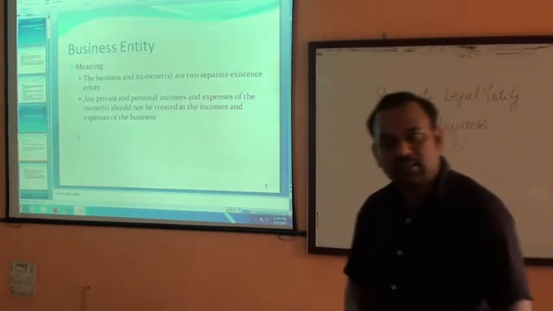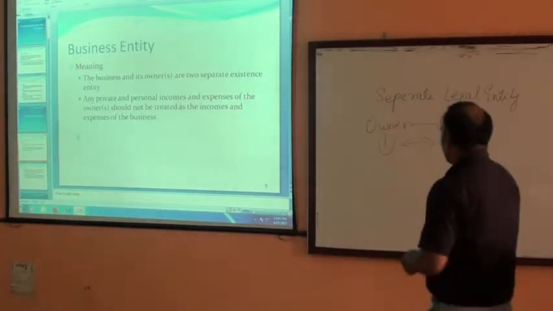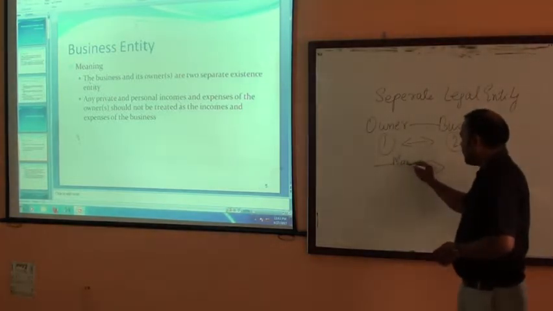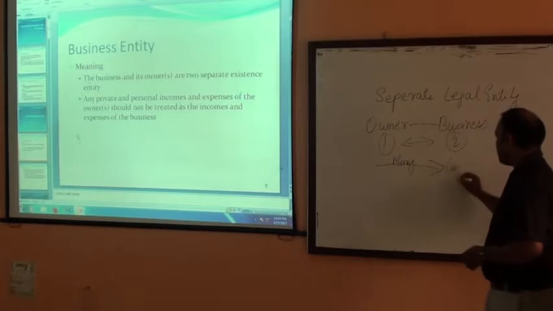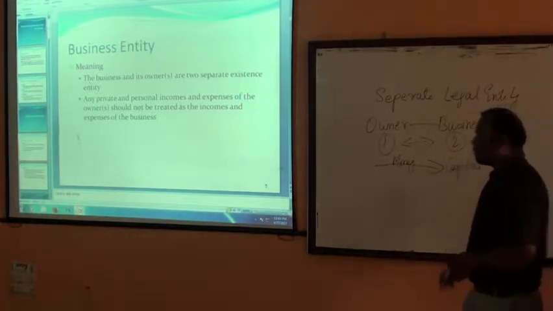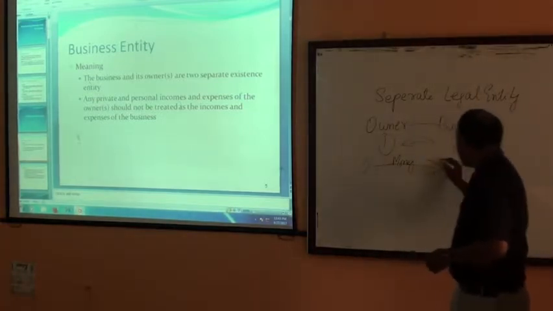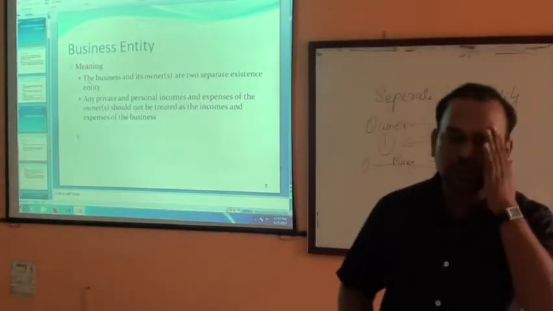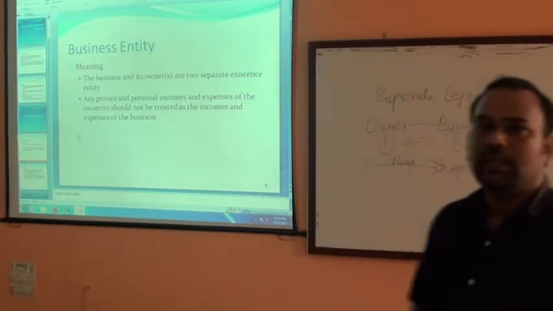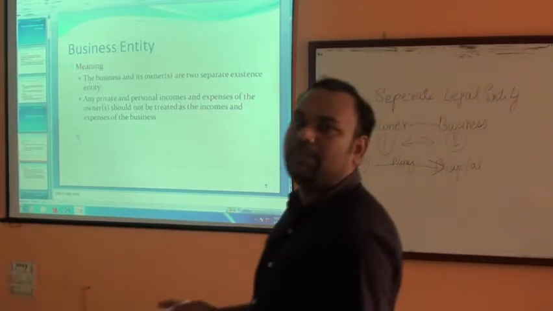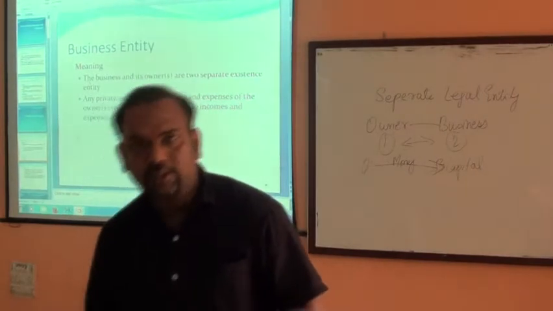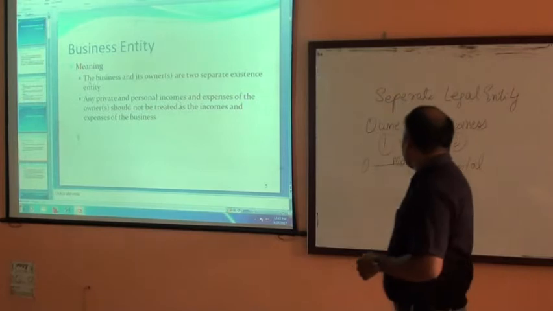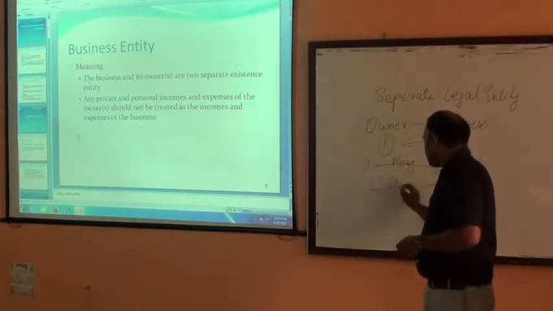Owner is investing money in the business. Now owner gives money to the business. Now this is called capital. What is capital? Owner's investment in business. The first investment by the owner to the business is called capital. It is quite possible that the business is also giving something to the owner, or the owner is withdrawing something from the business. Now this is called drawings.